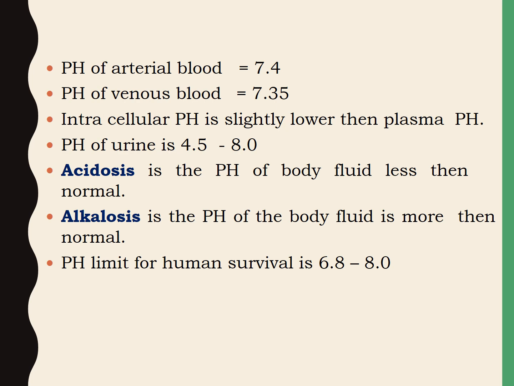Acidosis is when the pH of the body fluids is less than the normal value, and alkalosis is when the pH of the body fluids is more than the normal value, and the pH limit for human survival is 6.8 to 8.